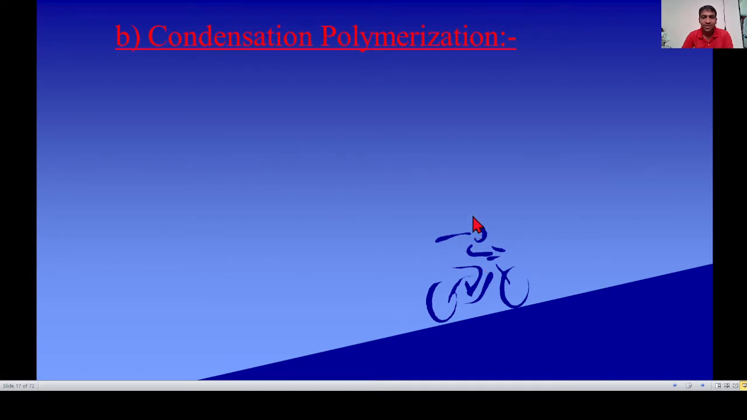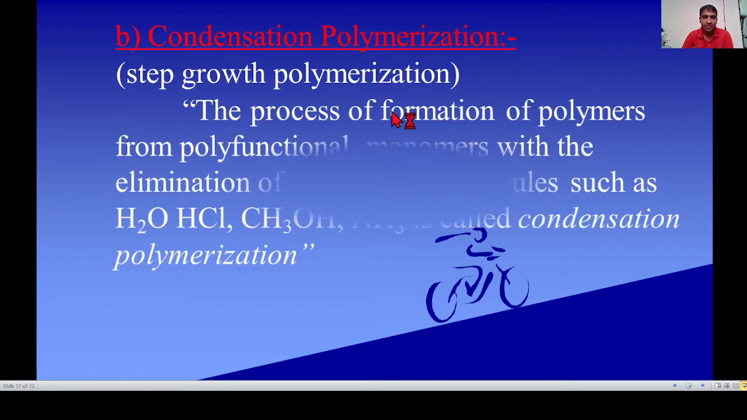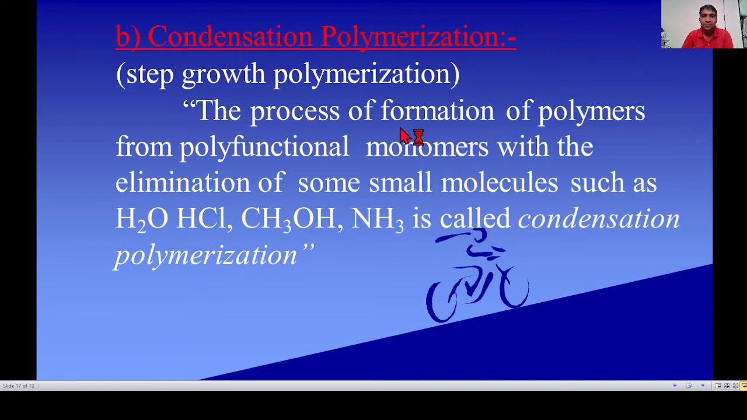These are the mechanisms. Next, condensation polymerization. It is also known as step growth polymerization. See the definition: the process of formation of polymer from polyfunctional monomers.